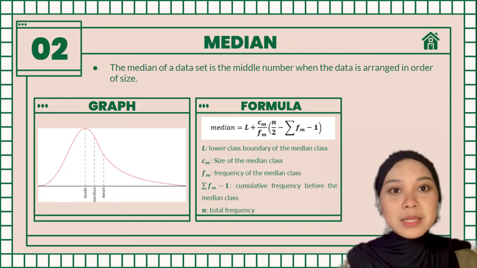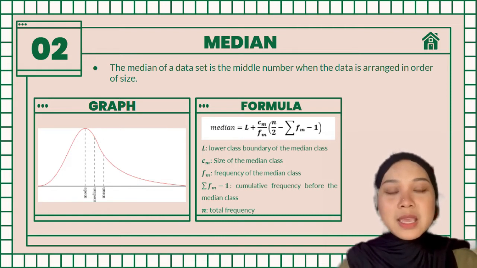Unlike the arithmetic mean, the median can be computed from open-ended distributions. This is because it is located in the median class interval, which would not be an open-ended class. In case of qualitative data where the items are not counted or measured but are scored or ranked, it is the most appropriate measure of central tendency.